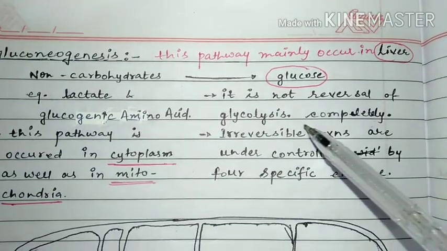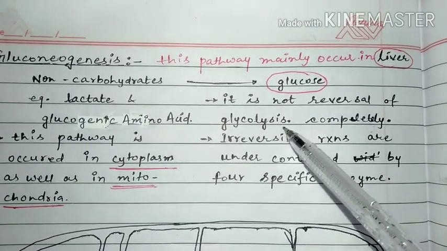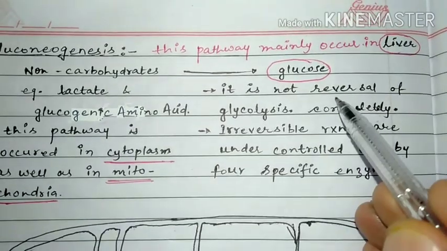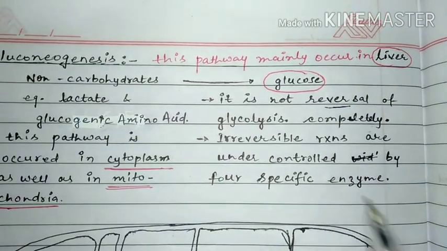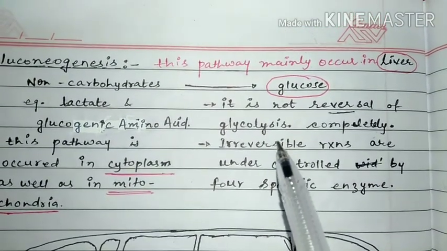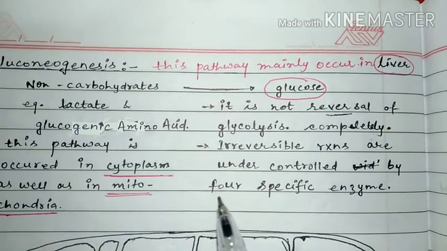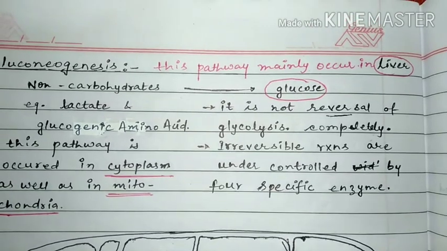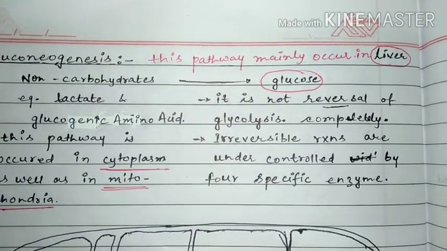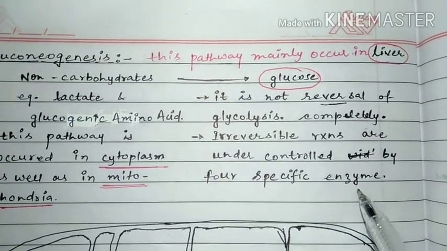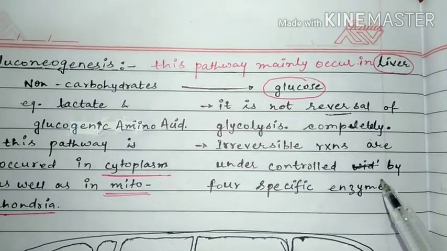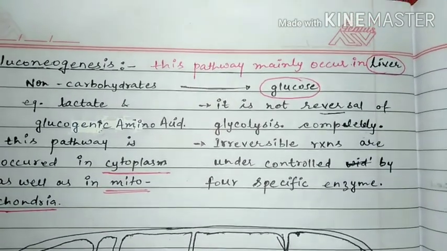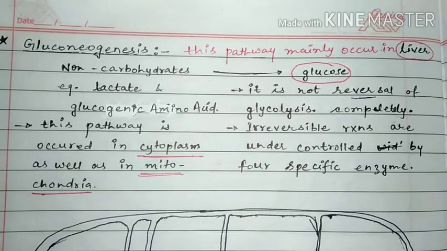Student, you need to remember one more thing: this pathway is not a reversal. Okay, this pathway is not a reversal of glycolysis. Yes, as I have told you, in glycolysis three reactions are irreversible. So for those reactions, four specific enzymes are required to form glucose from non-carbohydrate substances.